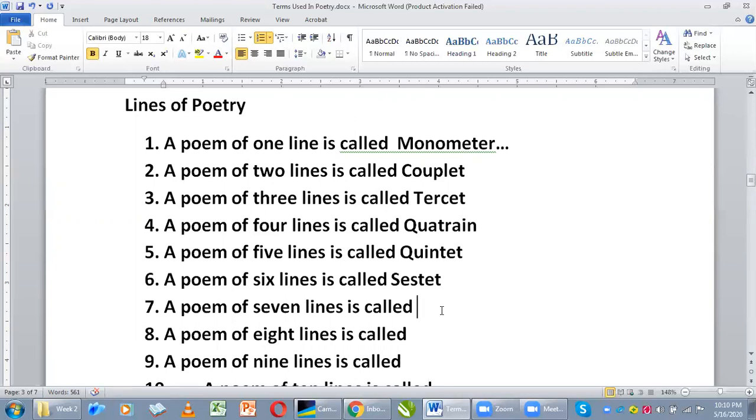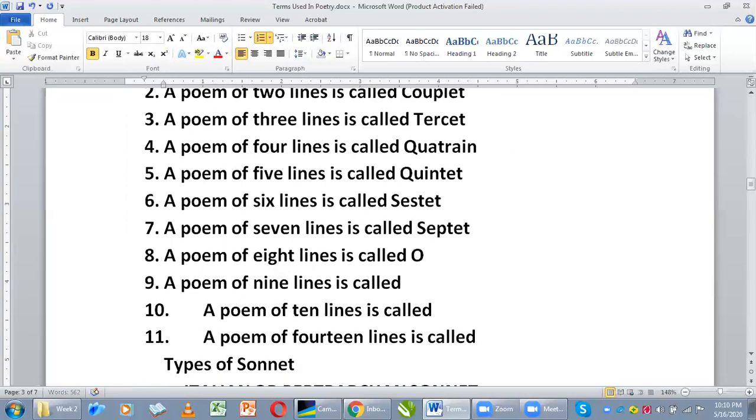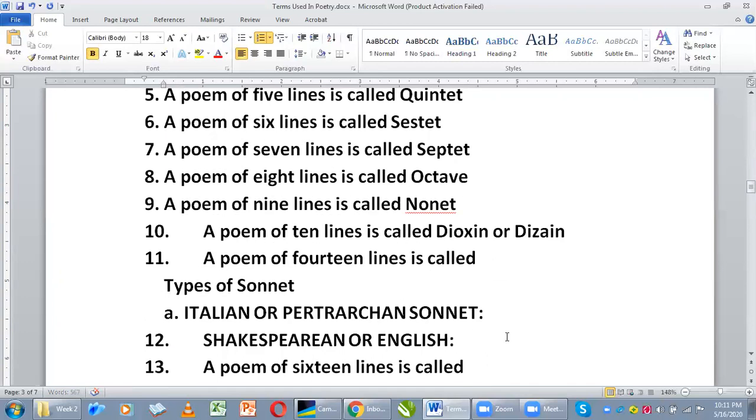A poem of 7 lines is called septet. A poem of 8 lines is called octave. A poem of 9 lines is called nonet. A poem of 10 lines is called dizain or dizaine. A poem of 14 lines, like we all know, is called the sonnet.